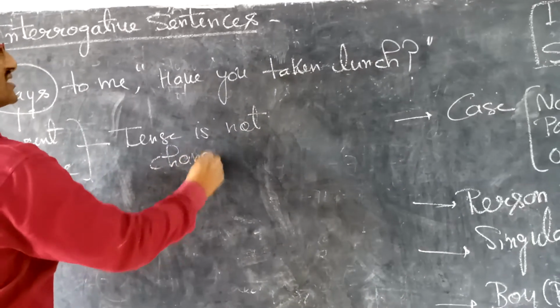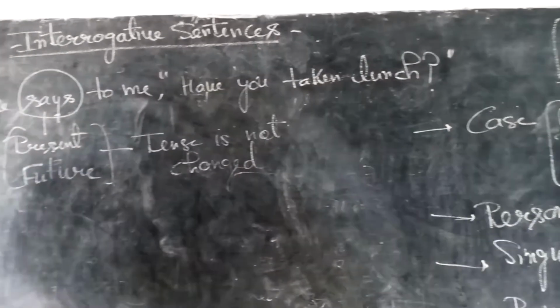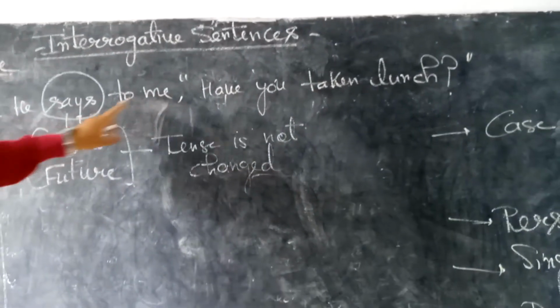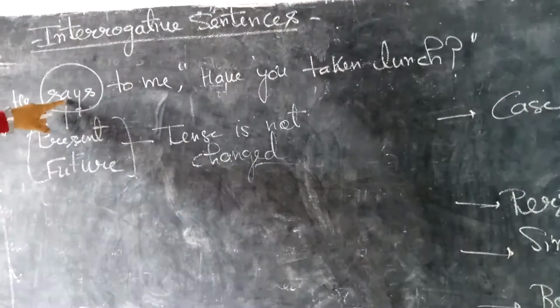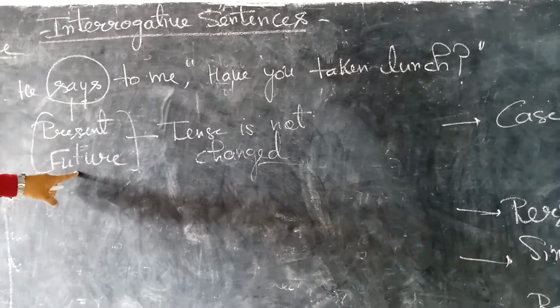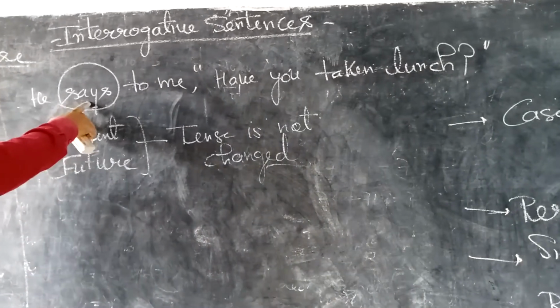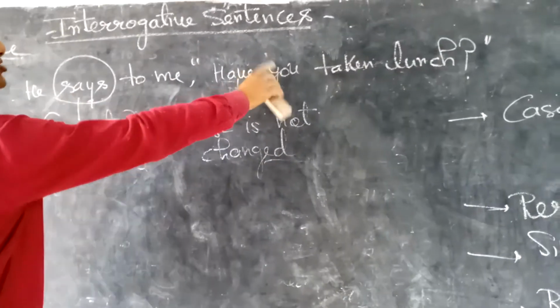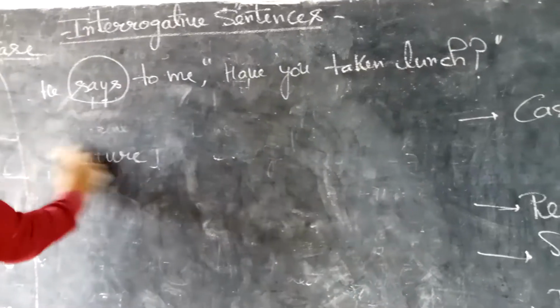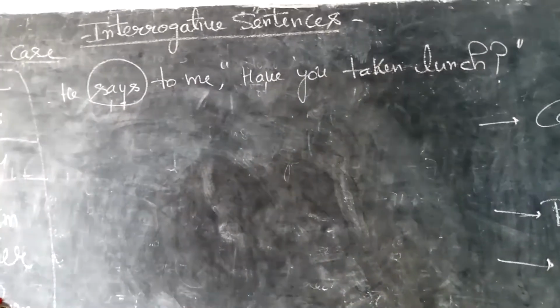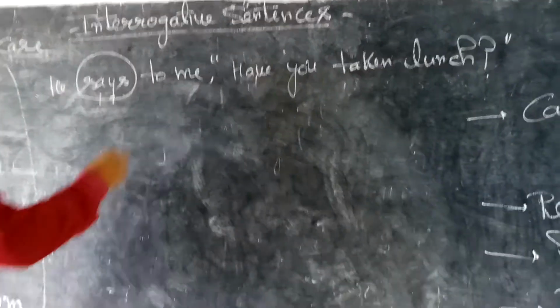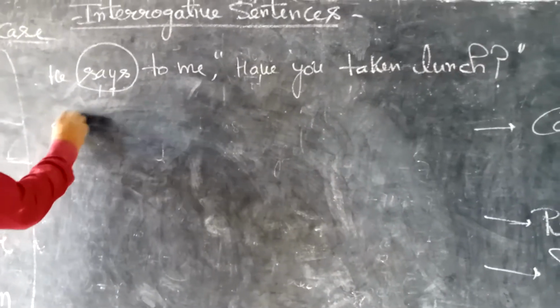Only pronouns are changed. Tense remains the same because the reporting verb is in either present or future. This is the reporting verb. Then how do we solve the sentence within inverted commas? Now students, interrogative sentences are of two types.